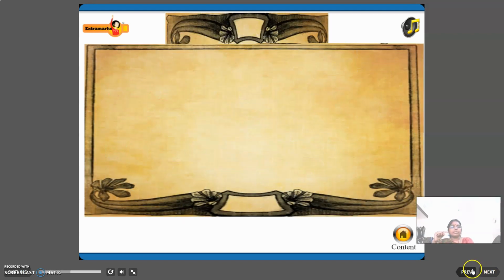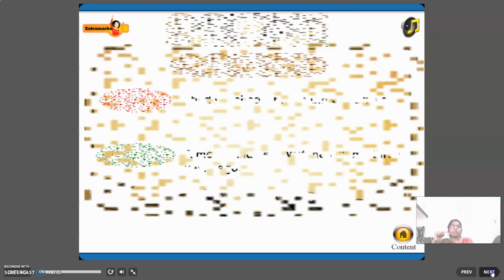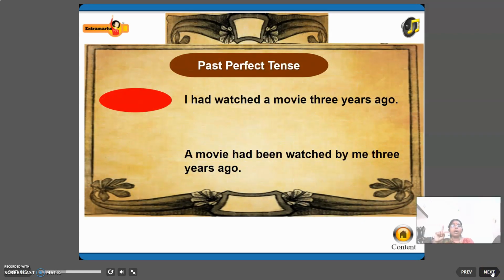So next, I have watched a movie, that we saw in present tense. Past tense now: I had watched a movie 3 years ago. Past perfect tense. I had watched a movie 3 years ago.